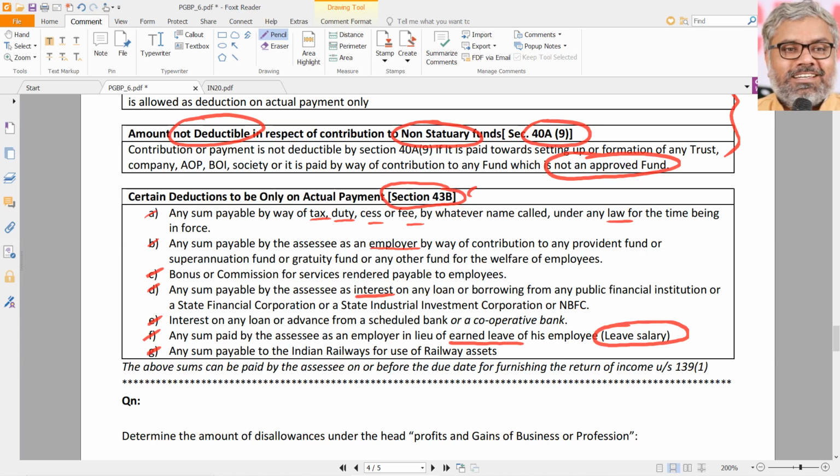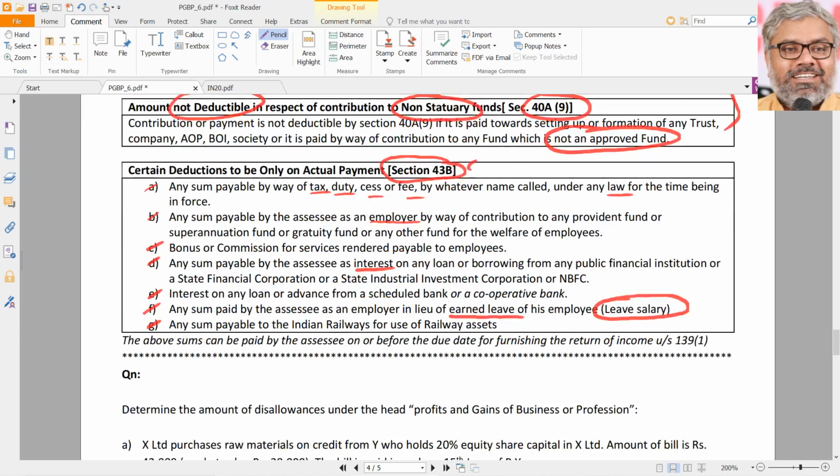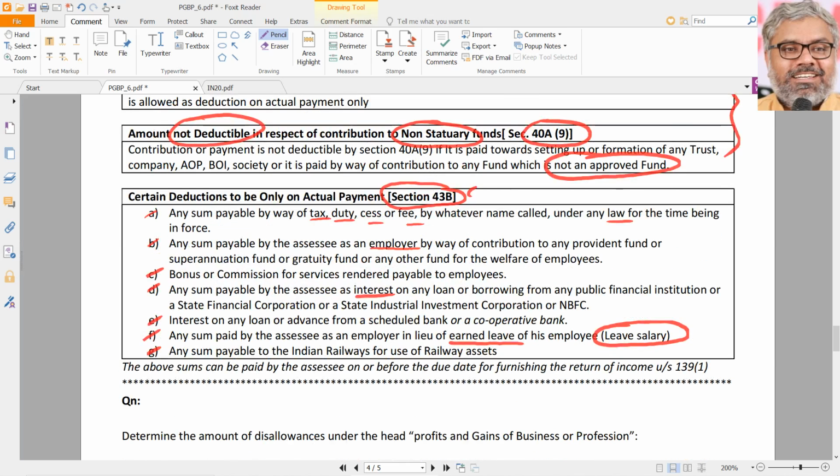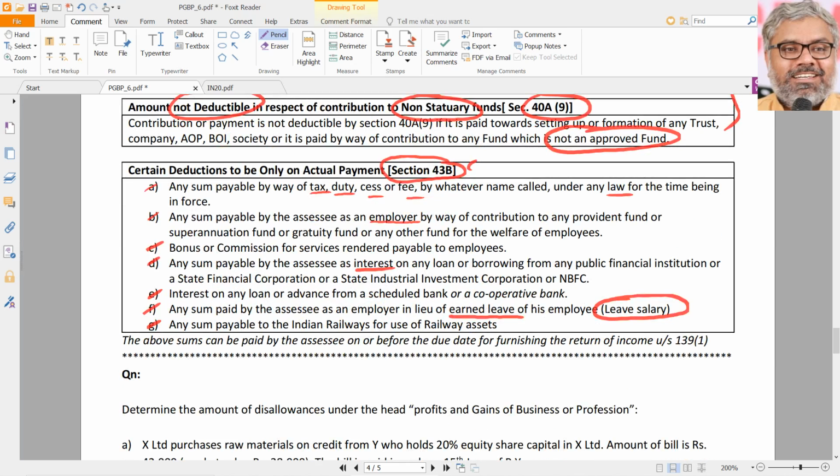That is why interest has a very broad coverage in this. Payments to government have a broad coverage in this. Payments to employees do not have complete coverage. Wages, salaries and allowances can be allowed as deduction on accrual basis also. That's okay. But bonus, commission, etc. cannot be allowed as deduction on accrual basis. They have to be allowed as deduction only on payment basis. That is 43B, certain deductions to be allowed only on payment basis. Very, very important section. Questions can be asked, case-based questions can be asked also.